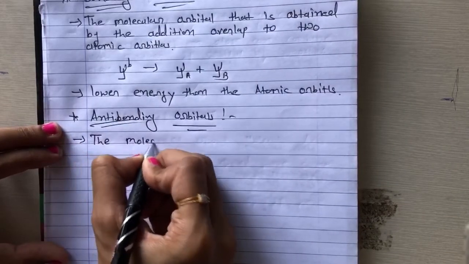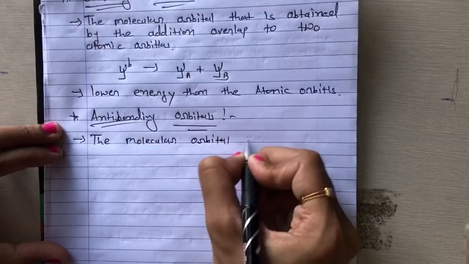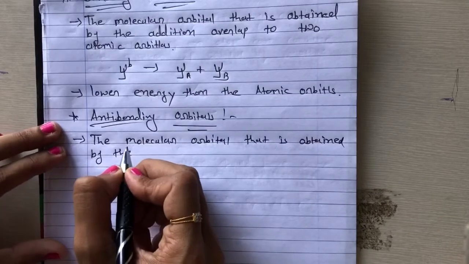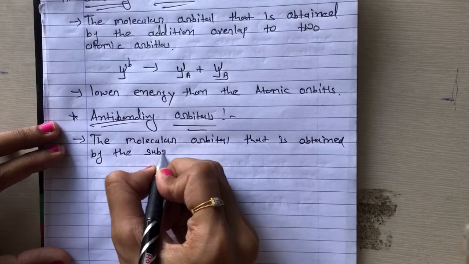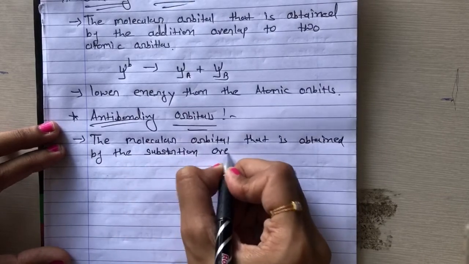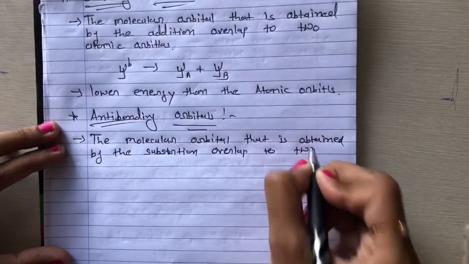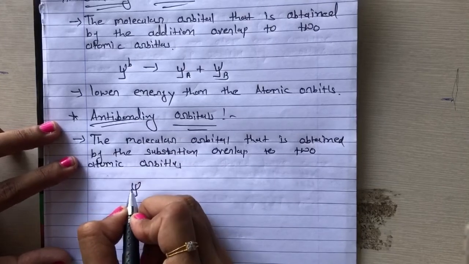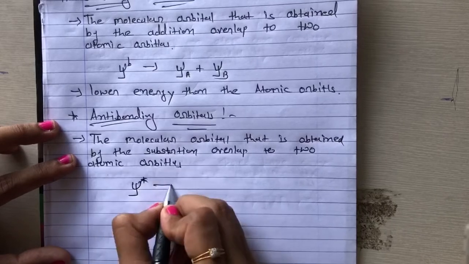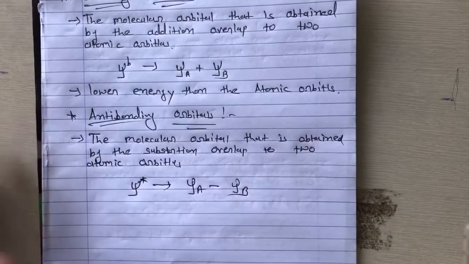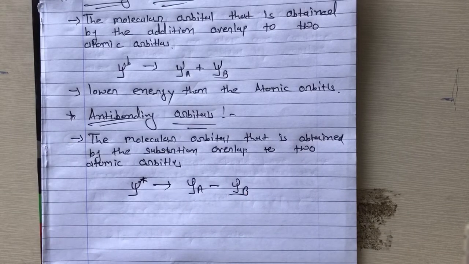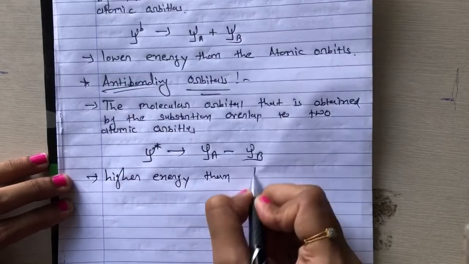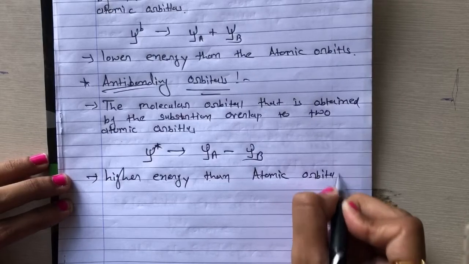The molecular orbital that is obtained by the subtraction overlap of two atomic orbitals, for example we can say psi star, psi a minus psi b, is called an anti-bonding molecular orbital, and this is higher energy than the atomic orbitals.